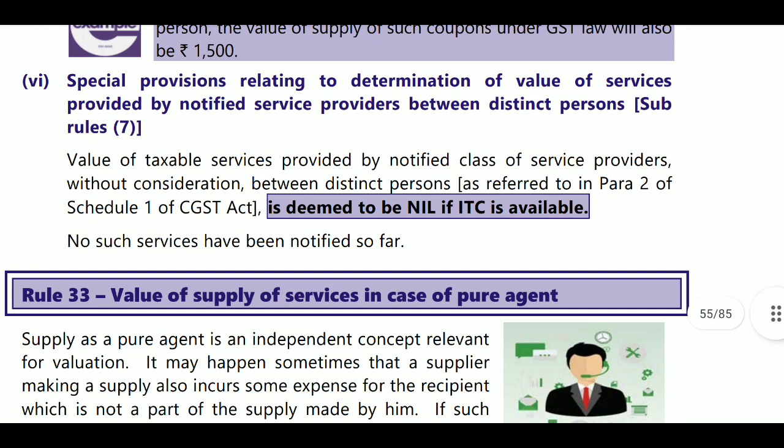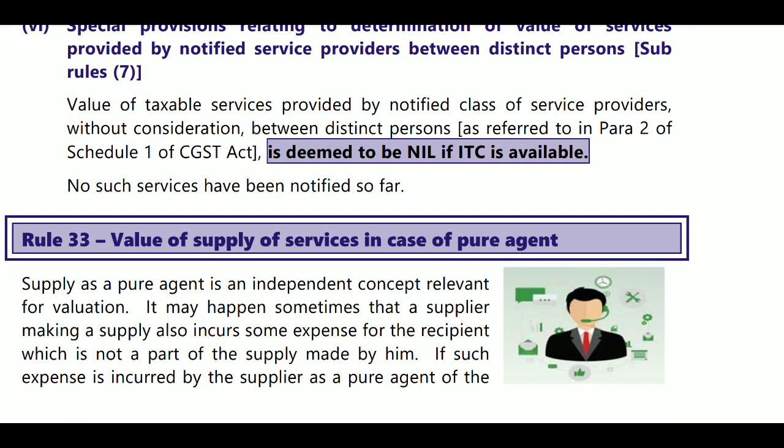Next, special provisions relating to determination of value of services provided by a notified service provider between distinct persons. That is Rule 32(7). When there is a notified service between distinct persons without consideration, then if ITC is available on the purchase, the value will be nil. Note, here services are not notified for these purposes. If ITC is available on that purchase, the taxable value will be nil. No such services were notified.